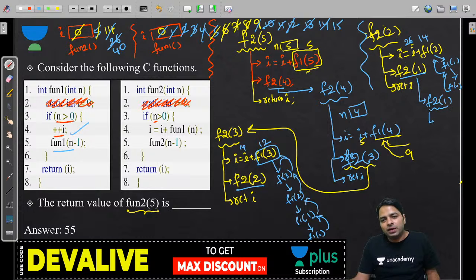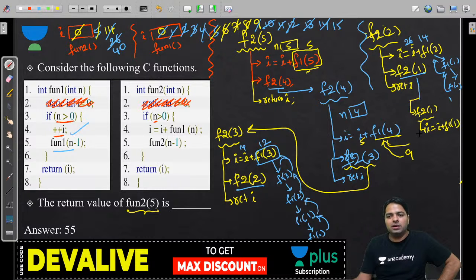And this F2 of 1, first write I is equal to I plus F1 of 1. Let me write again clearly. F2 of 1, n is 1, I is equal to I plus F1 of 1, and second statement, do not forget F2 of 0, and then return I. So these are the statements we should write.